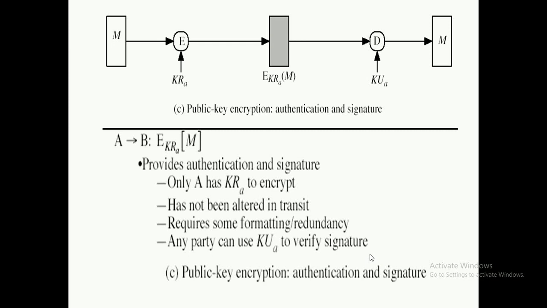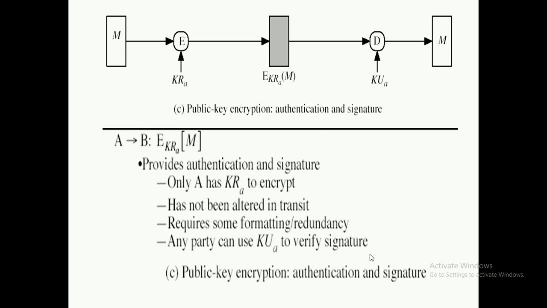Another option for achieving the authentication or signature is that message M is encrypted by using the private key of the sender, that is A. So we can write here that encryption algorithm E will apply the private key, that is KRA. So the receiver will receive message M encrypted with the private key of the sender, that is EKRA of M. As soon as the receiver receives this, the receiver will apply the public key of the sender A, that is KUA.